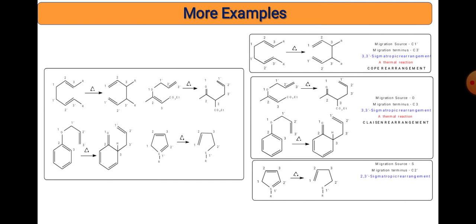This is the summary of the sigmatropic shift. The first example is the 3,3 shift, which is thermally allowed. Another example is Claisen. In Claisen, two types of moieties are used: allyl vinyl ether as well as aryl allyl ether. Both get rearranged to the respective product. In both cases a 3,3 shift is present.